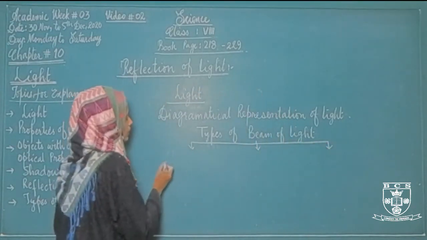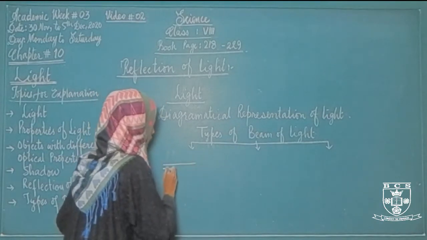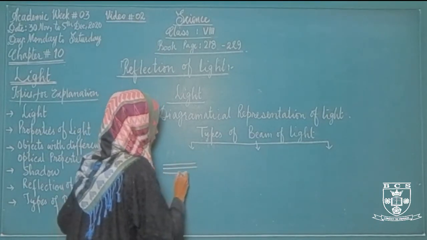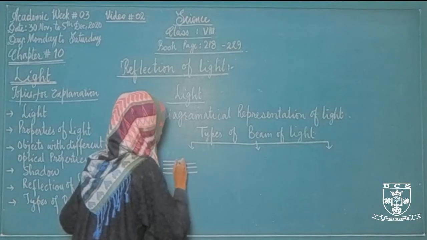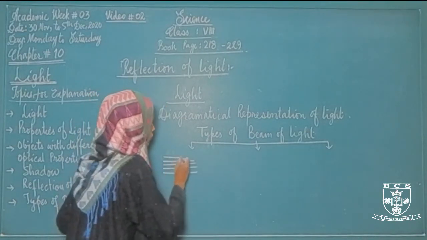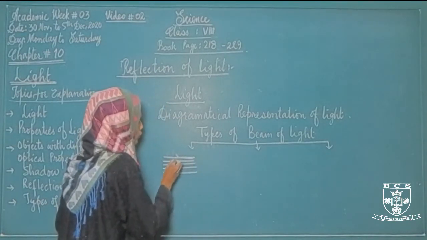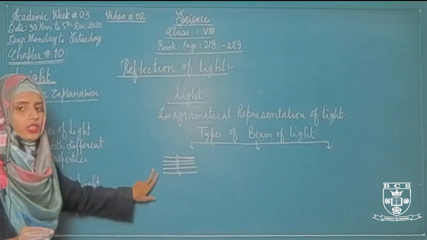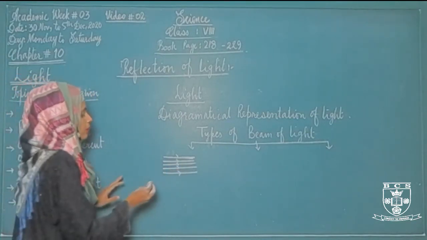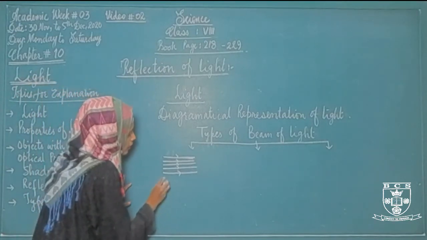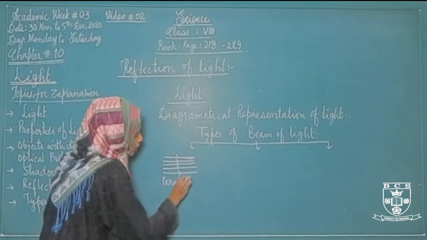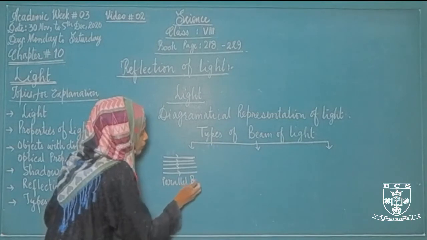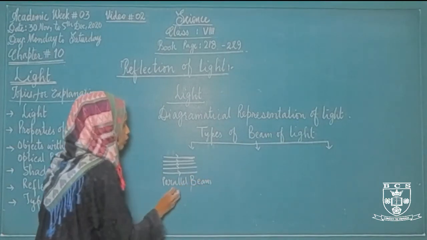Number one, parallel. If the light rays are traveling in a straight line parallelly, then they are called parallel beam of light. This bundle of rays which are traveling parallelly, they are called parallel beam of light.